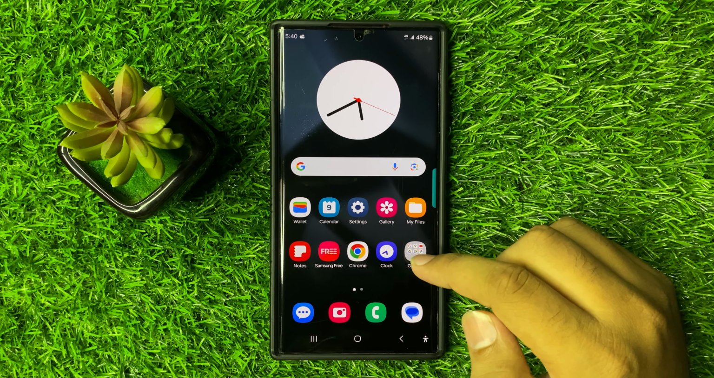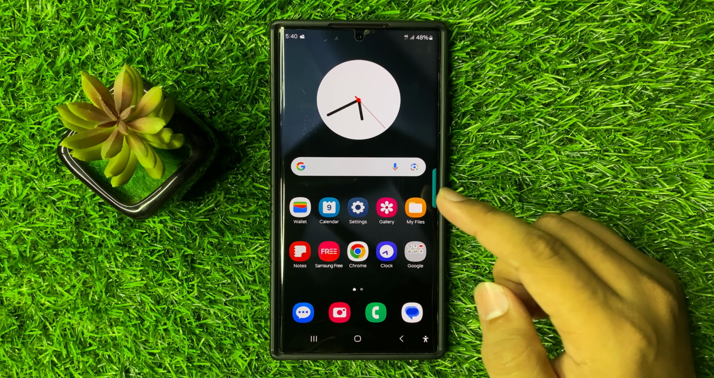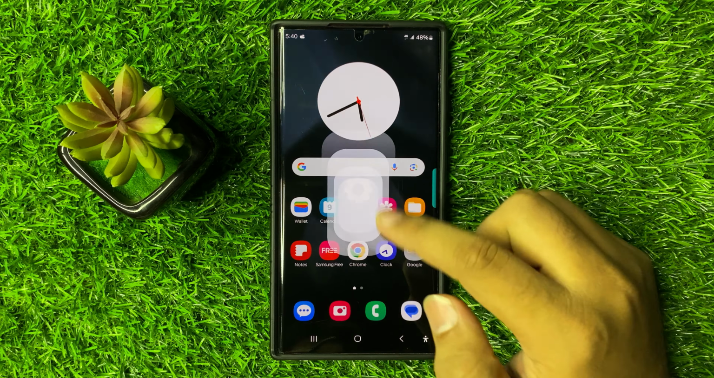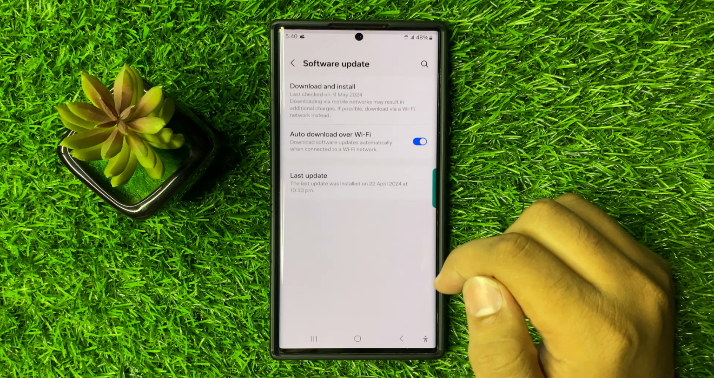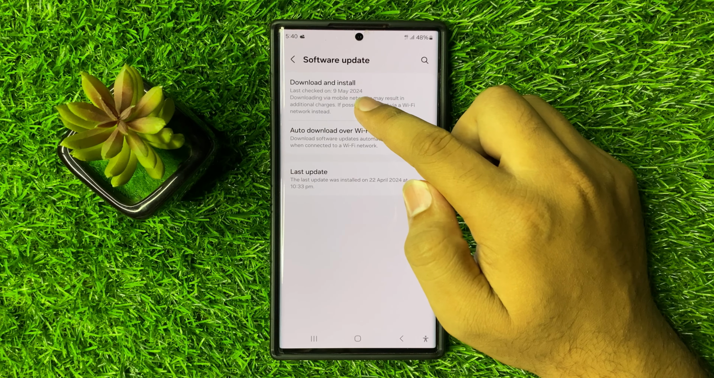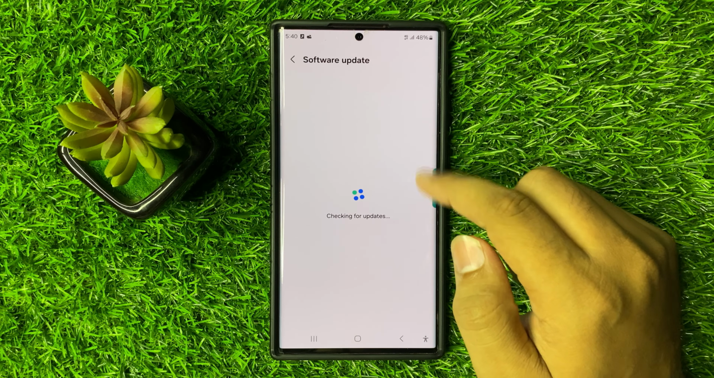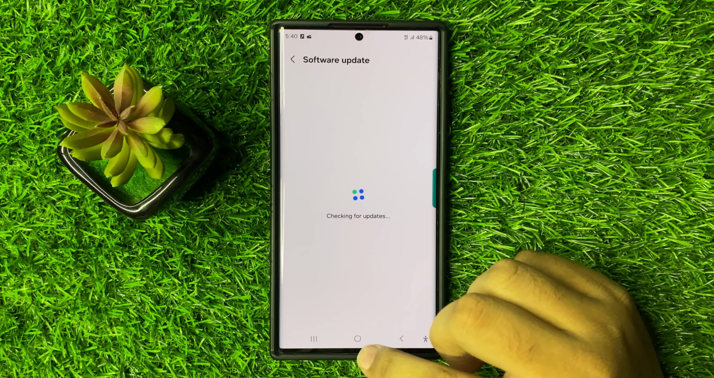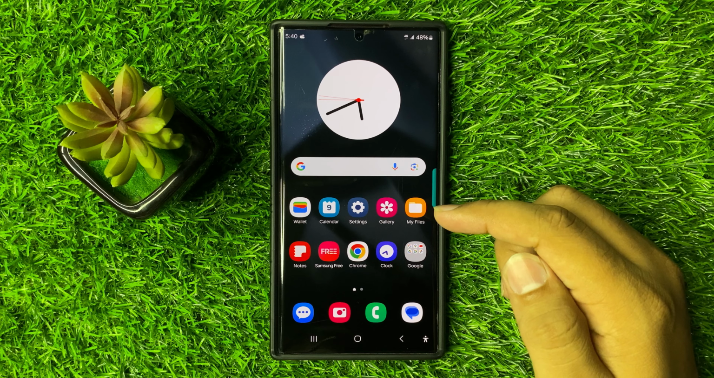But after all these solutions, if you are still facing the issue, then try updating the mobile software. So for that, open settings again, scroll down to the end and click on software update and then click on download and install. Now from here update your mobile software to the latest version, and after updating your mobile software your camera orientation issues will be fixed.